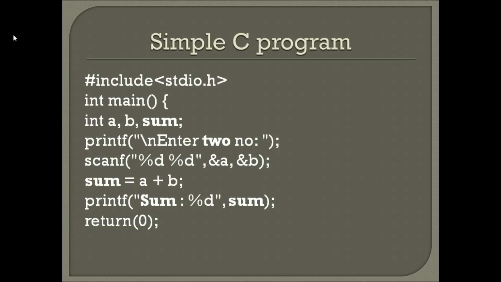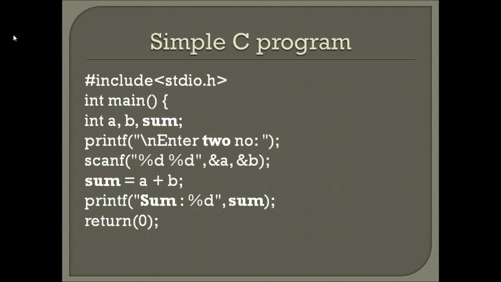After the successful execution of this program, the value 0 is returned to the OS. If a 0 value is returned to the OS, that means the program is executed successfully. If a non-zero value is returned to the OS, then that means the program is not executed successfully. But in this case, I am returning 0, that means my program is executed successfully. So this is a simple program.